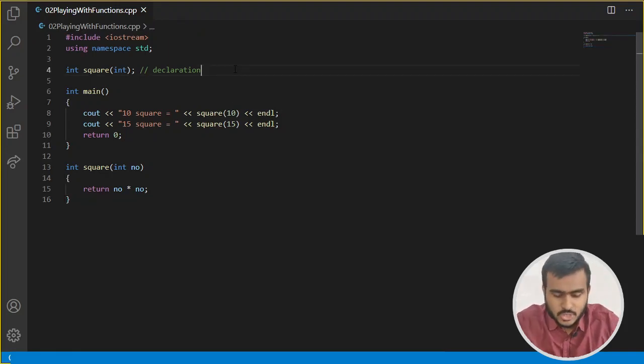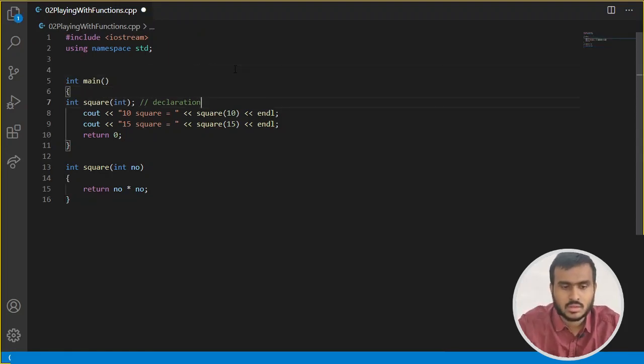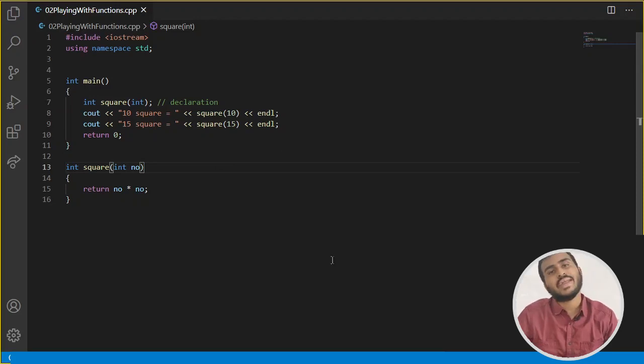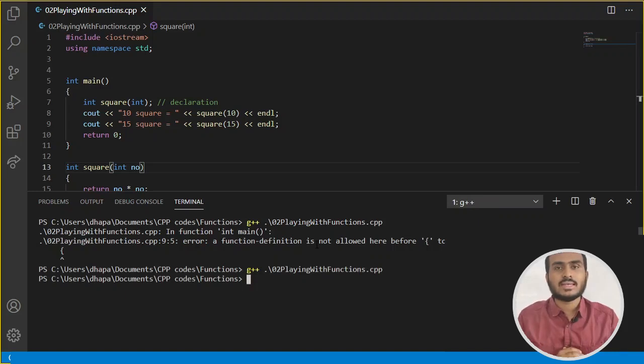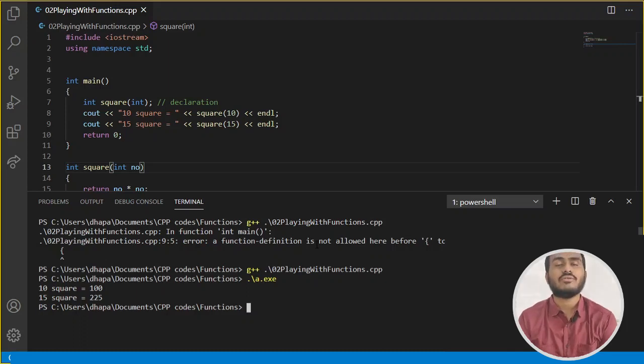can we declare a function inside another function? Here I'm trying to declare this square function inside the main function. Let's see, is it allowed? Let's compile the code. You can see the code is getting compiled, and if we run the code, we are getting an output. So what does that mean? You can declare a function inside another function, but you cannot define it in another function. I hope you will keep these rules in your mind. You can declare a function in another function, but you cannot define a function in another function in C++.